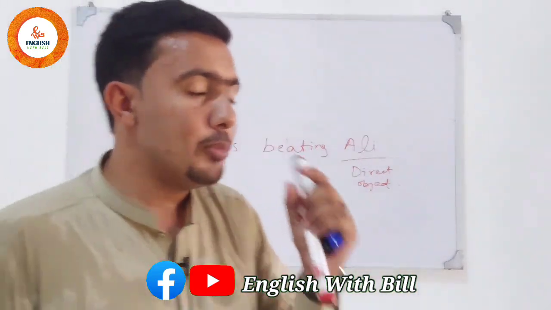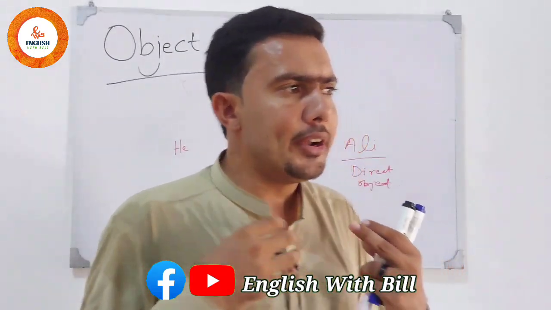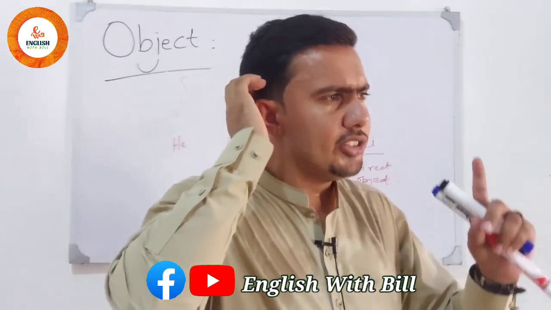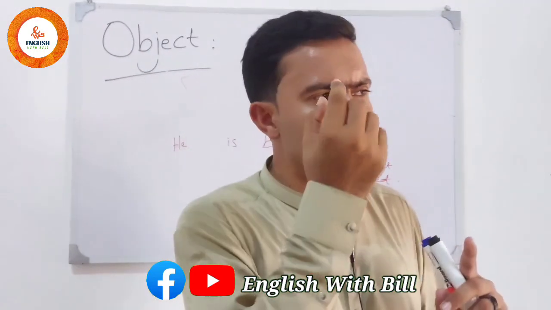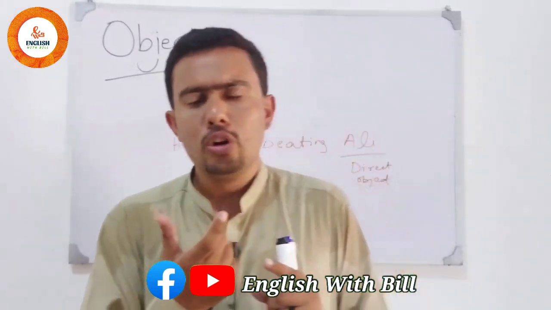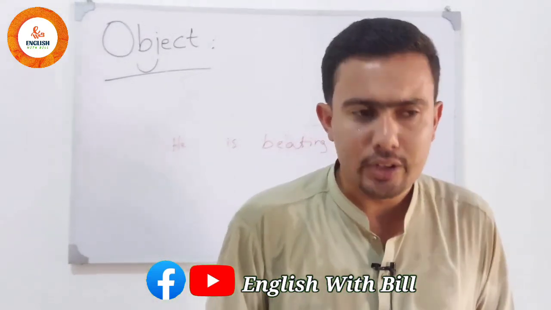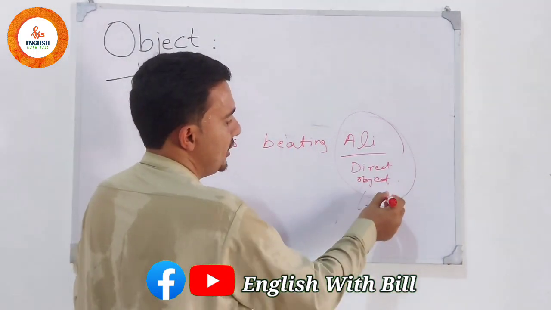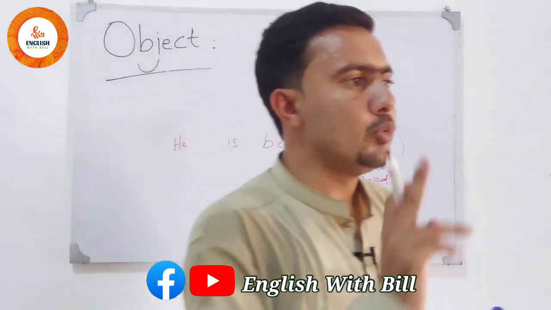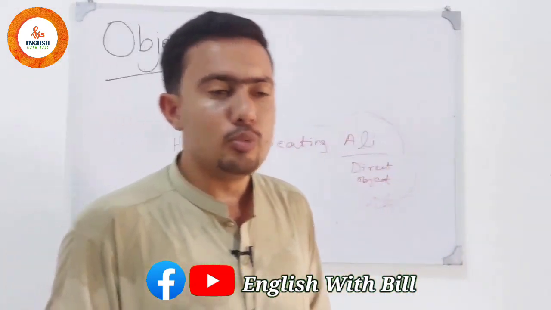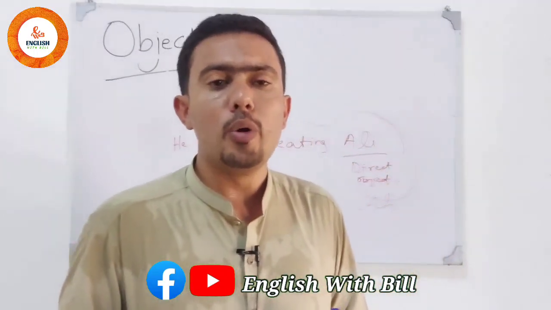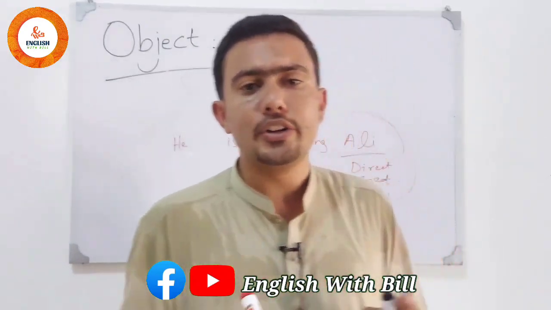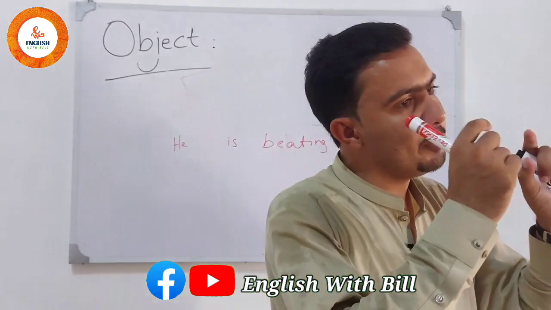Whenever we have one object in the sentence, whatever it gives us the answer of whom or what, we do not focus on it. Whenever there is only one object, we will call it the direct object. Okay. So when only one comes, then do not apply the scenario of whom and what. The scenario of whom and what will be seen when there are two objects. When there are two objects, then the whom and what scenario will be seen, the direct and indirect trick will be applied. But if there is only one object there, then it must be the direct object.